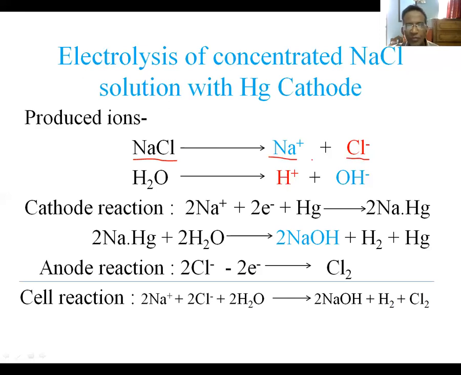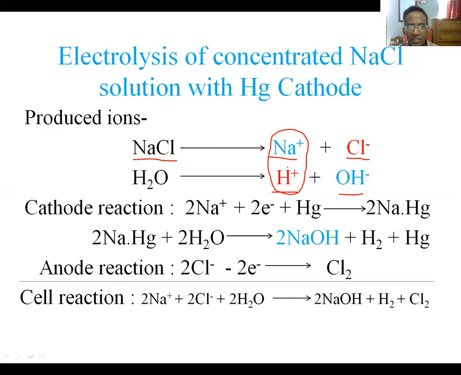Then due to the ionization of water, we are getting hydrogen ion and hydroxide ion. Now, according to the position of hydrogen ion and sodium ion in the electrochemical series, hydrogen ion should receive electron to be reduced at the cathode. But in this case, that is, if we carry out the electrolysis of concentrated sodium chloride solution with mercury cathode, hydrogen ion will not be reduced at the cathode.